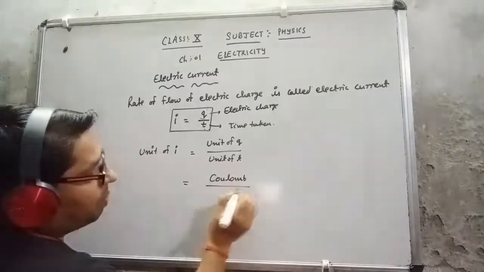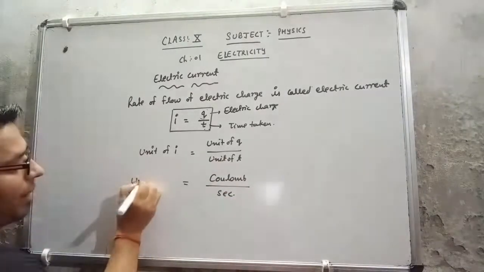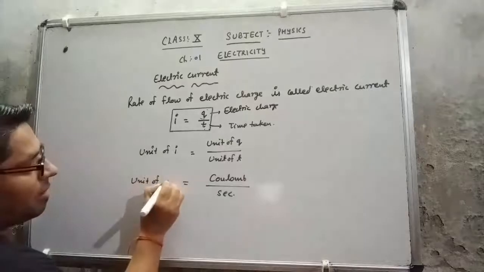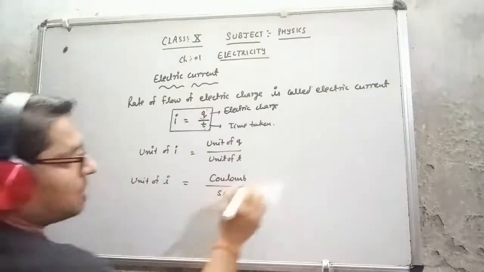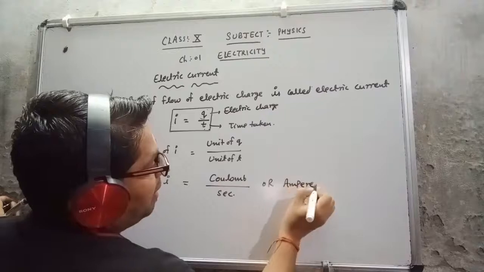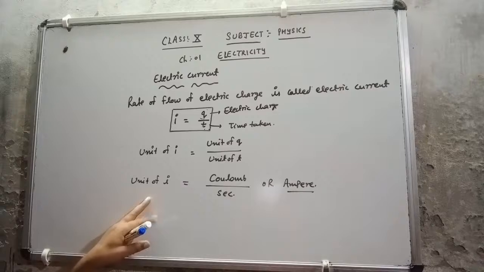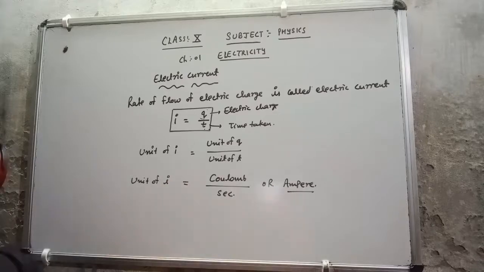Coulomb. And the unit of T is second. So the unit of I, meaning electric current, is coulomb per second or ampere. So the unit of electric current is coulomb per second or ampere.